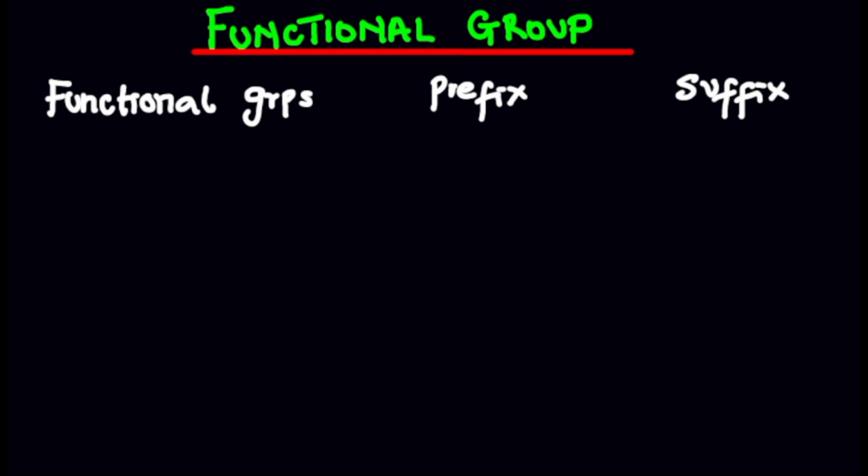The first one I'm going to talk about is the alcohol functional group. Whenever you want to use alcohol, the prefix is going to be hydroxy, and at the same time, the suffix is going to be -ol.